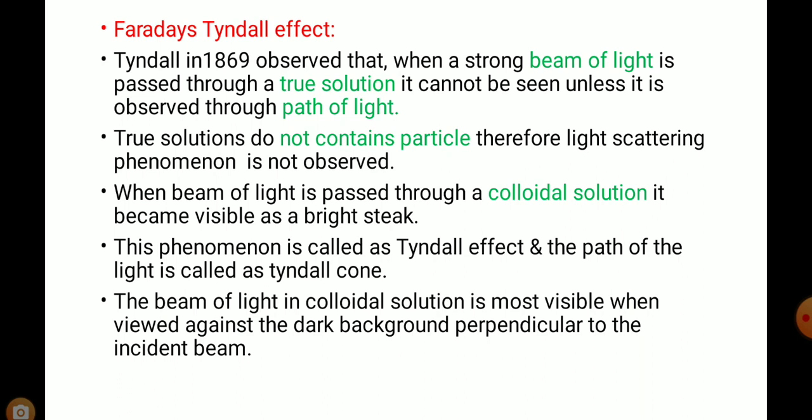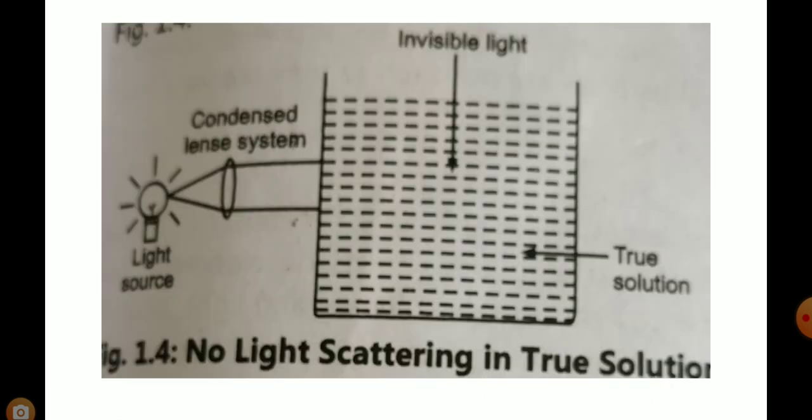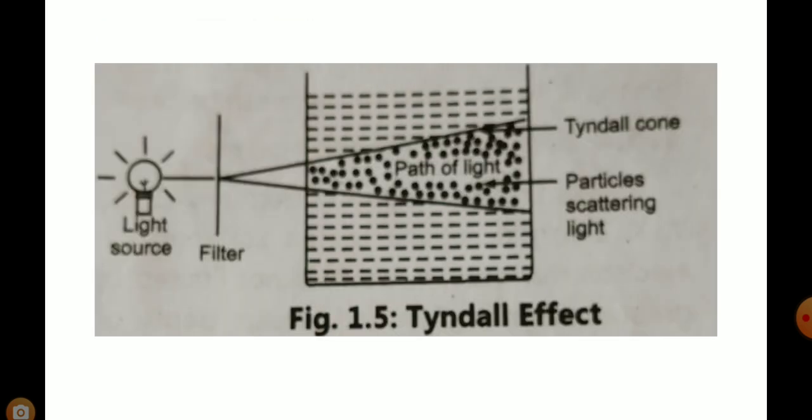When a beam of light is passed through a colloidal solution, it becomes visible as a bright streak. This phenomenon is called the Tyndall effect, and the path of light is called the Tyndall cone. The beam of light in a colloidal solution is most visible when viewed against a dark background, perpendicular to the incident beam. Here you can see the Tyndall effect.